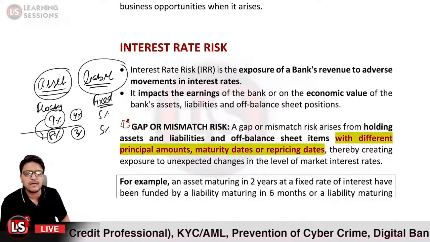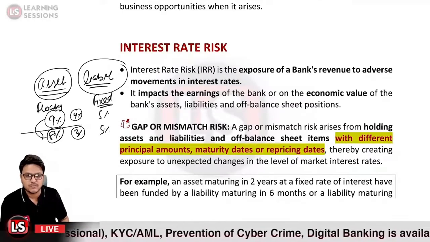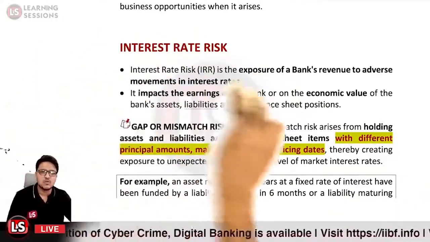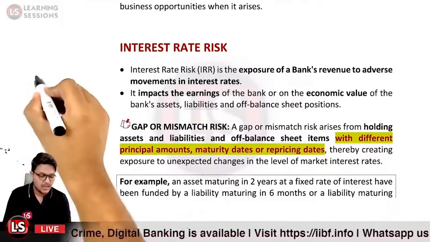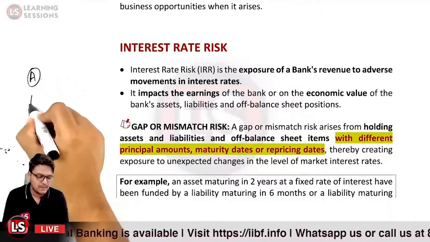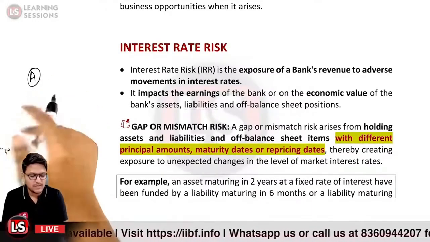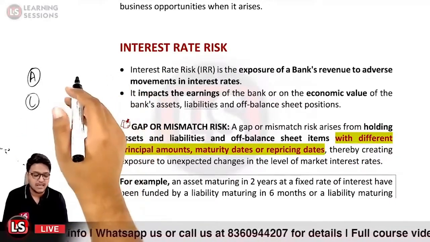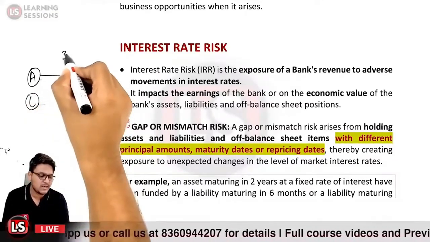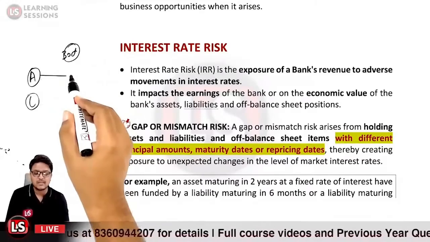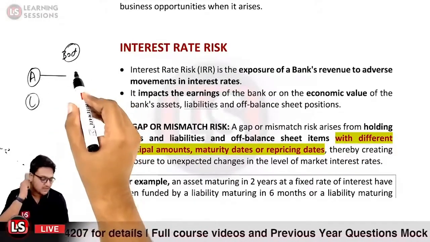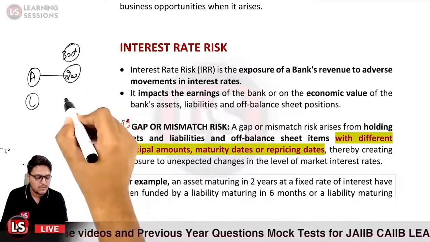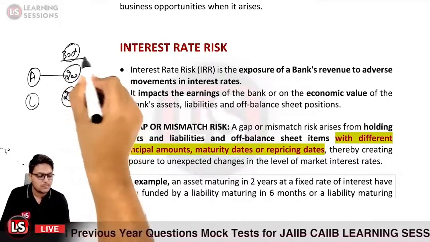So let us consider the different types of interest rate risk. Now first of all, it is related to what? It is related to the gap risk or mismatch risk. So I have already told you that it may be the case that the banks have different amounts of assets and liabilities which are maturing over a particular time horizon. Let us take the case where the assets and liabilities have 30-day residual maturities, and under the 30-day bucket, the assets which are maturing are equal to 200, and the liabilities which are maturing amount to 250 for this particular 30-day bucket.